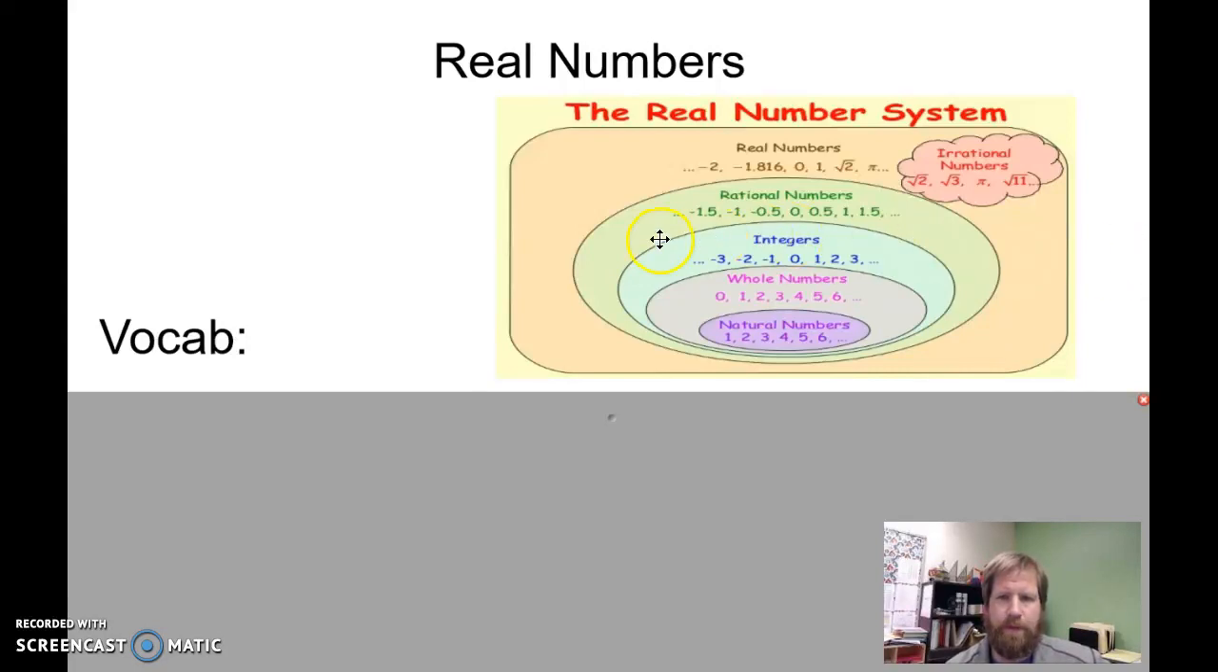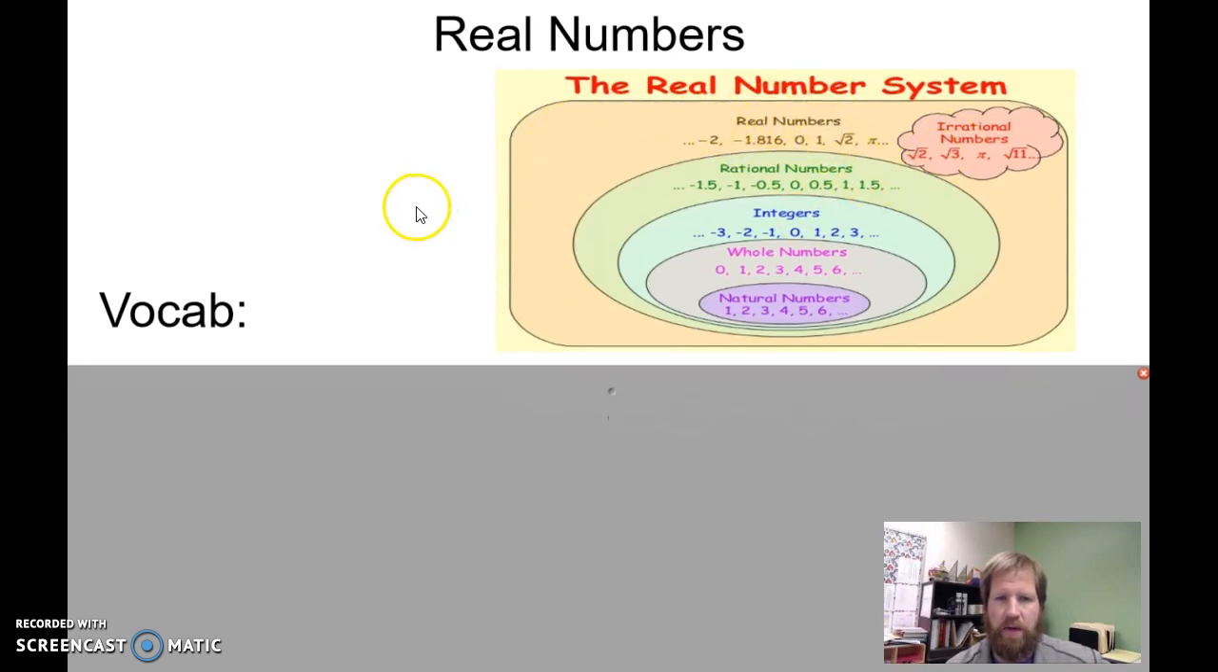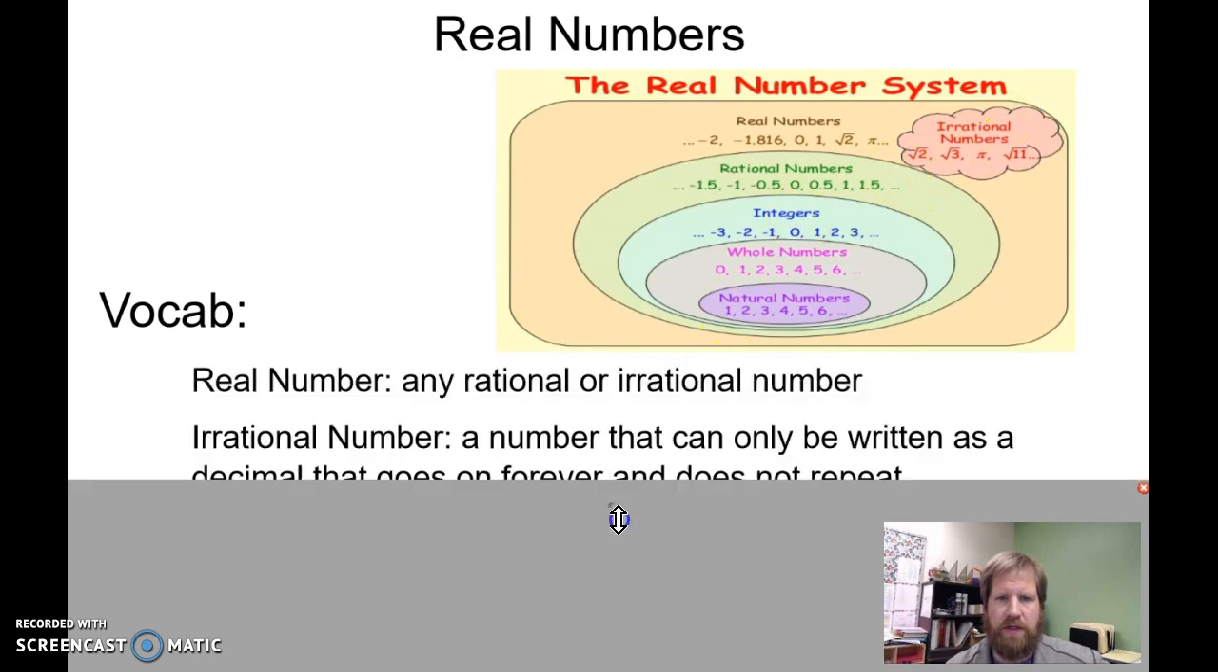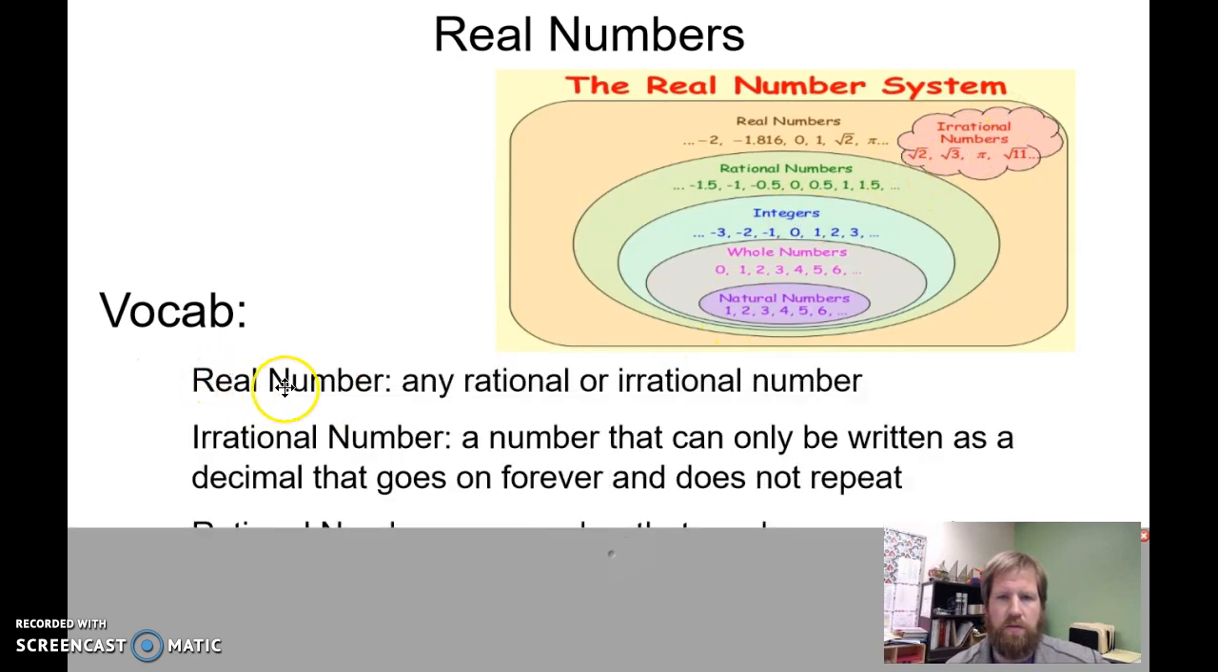Real numbers. All right, so here's a diagram of the real number system. You have real numbers, which encompasses everything. All our other numbers fit inside real numbers. Then we have two different splits. Real numbers is any irrational numbers, any rational numbers, anything that's inside it. We have two different categories inside of real numbers.